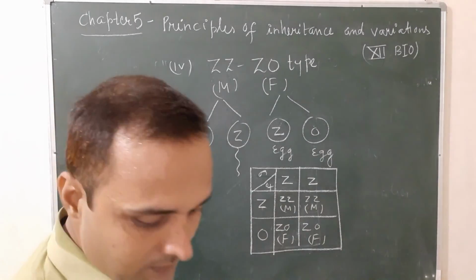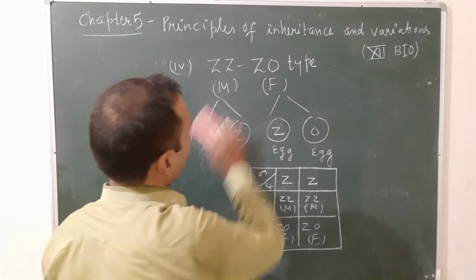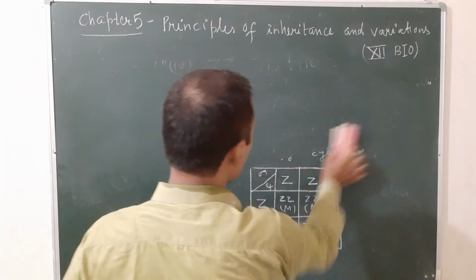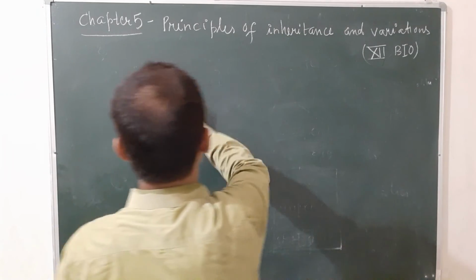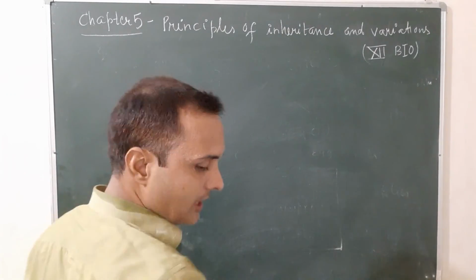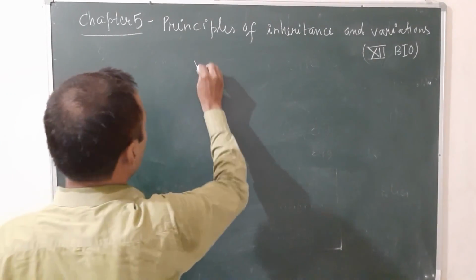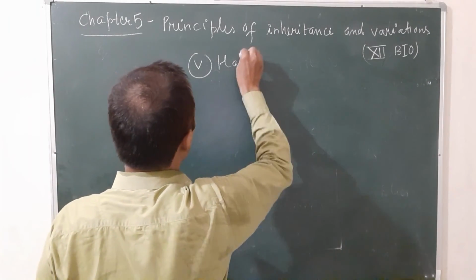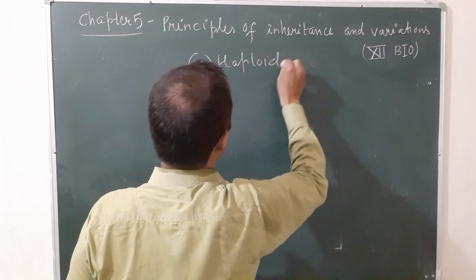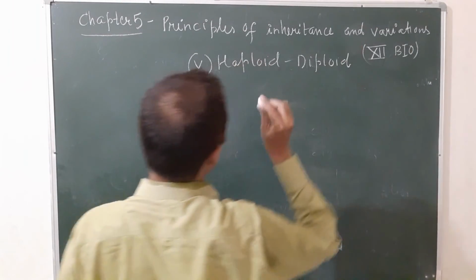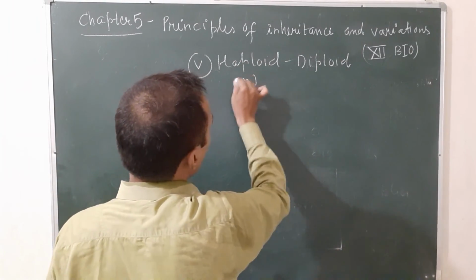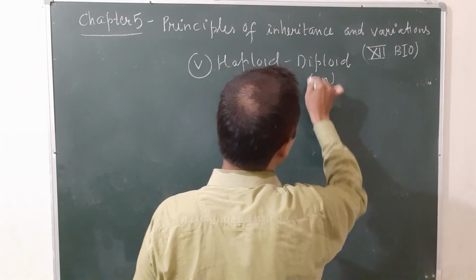Now let us see the last one, haploid diploid type. It is found in honeybee. Haploid diploid type of sex determination. Haploid is denoted by N, diploid is denoted by 2N.